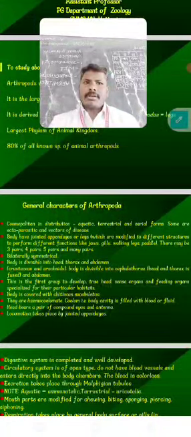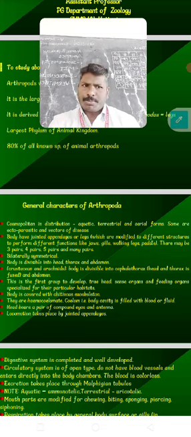Our next topic is the general characters of arthropods. Arthropods are cosmopolitan in distribution, with aquatic, terrestrial and aerial forms. Some are ectoparasites, and some are vectors of disease.